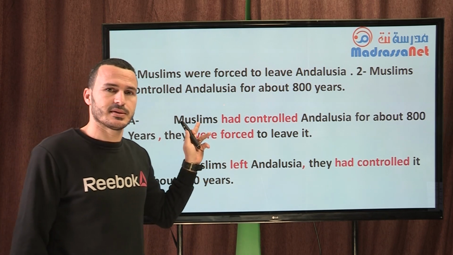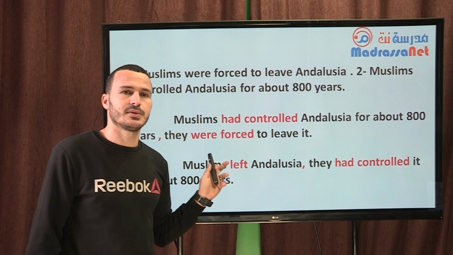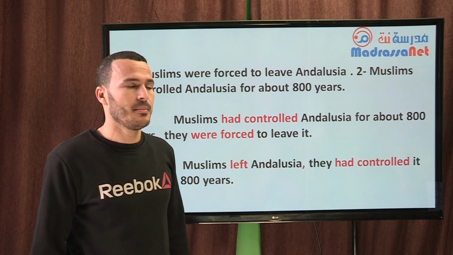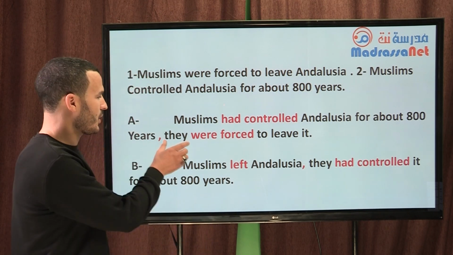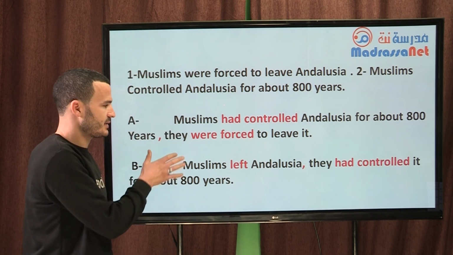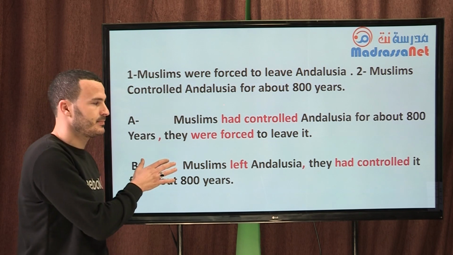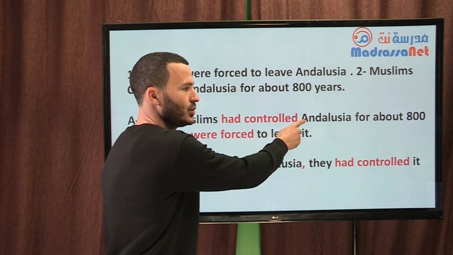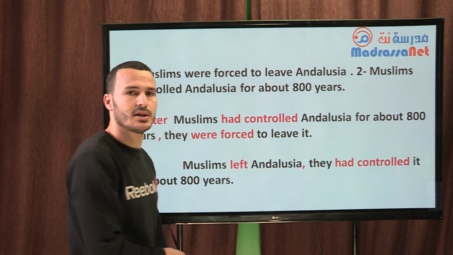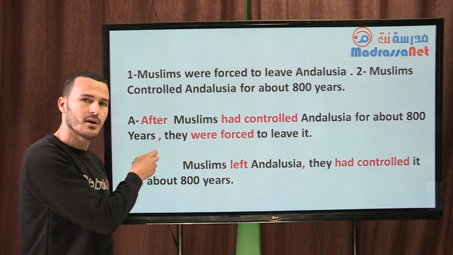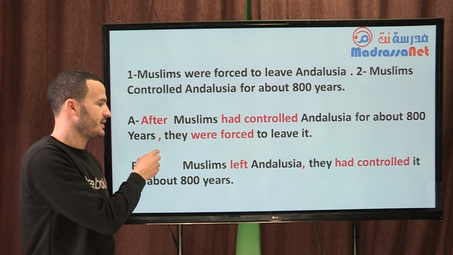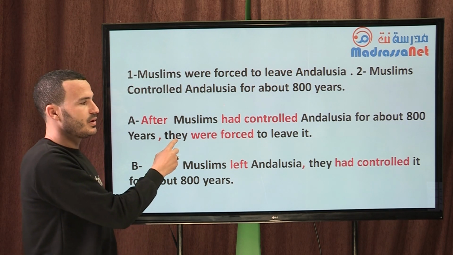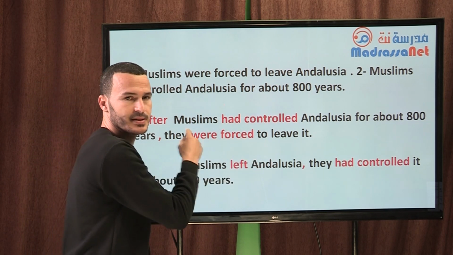Look at these two sentences. Here I'm going to use conjunctions, either after or before, but be careful, I'm using them right in the beginning of each sentence. After Muslims had controlled Andalusia for about 800 years, comma, which means that the first clause has ended, they were forced to leave it, second clause.